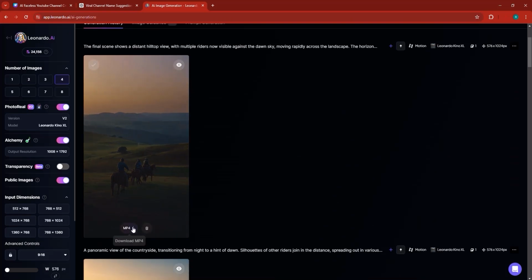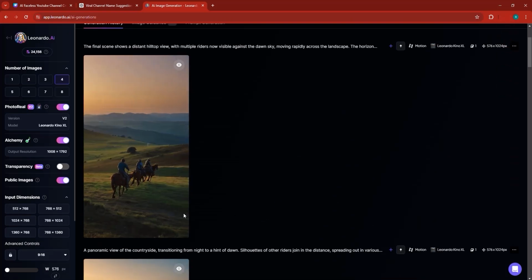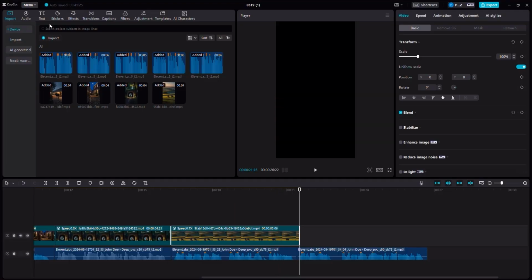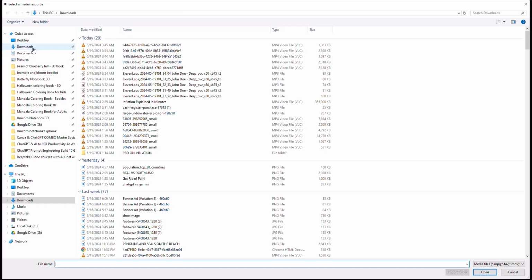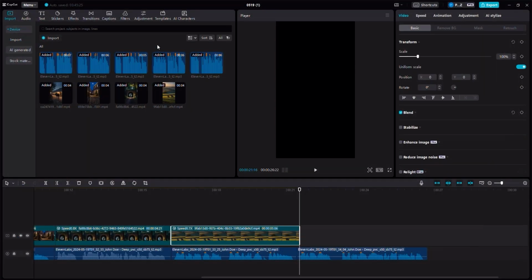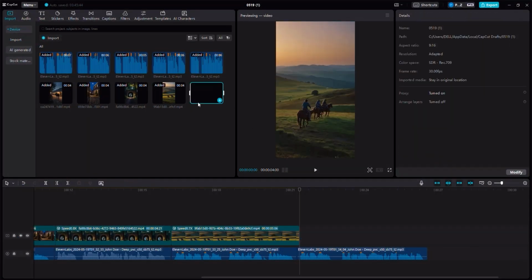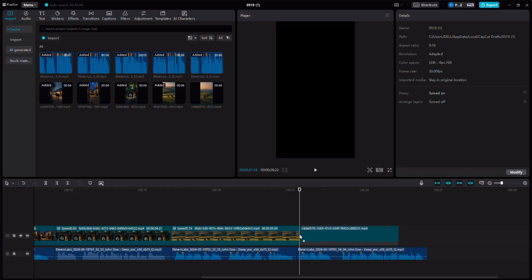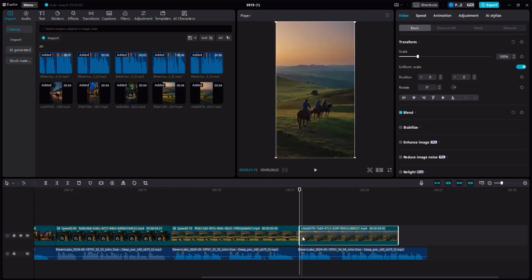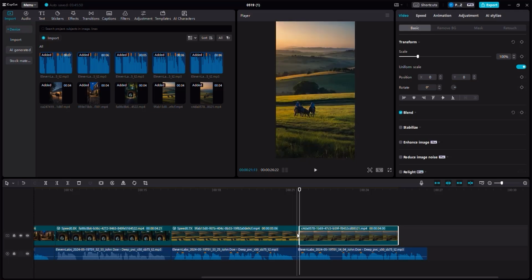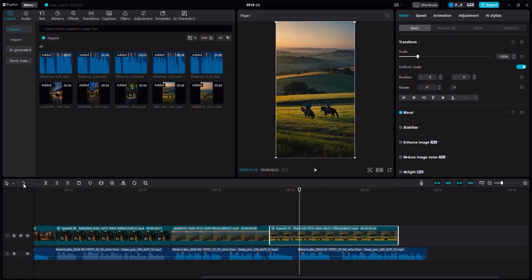So let's go ahead and download this scene, and as you can see, it created this scene. Now these scenes are not perfect right now, but definitely, with the upcoming Sora, Sora is going to be the latest software created by OpenAI. It's already created, but they haven't rolled it out for the masses. So we don't know yet how good it is, but based on what we have seen, the trailers and some examples of what it can generate, I can tell you it's really awesome. It can create realistic videos, any type of video you want. It's just that they're working on making it better.